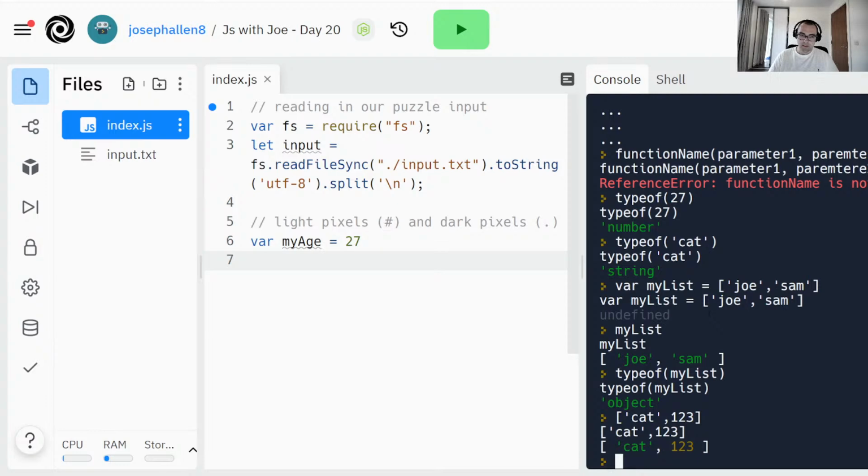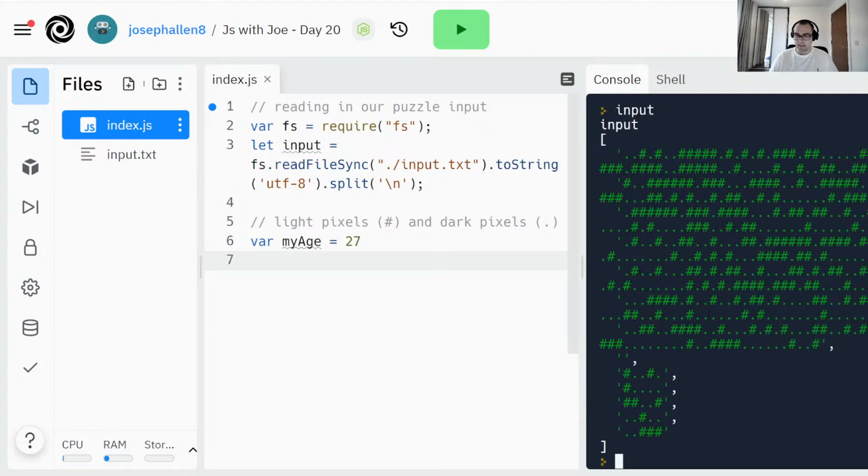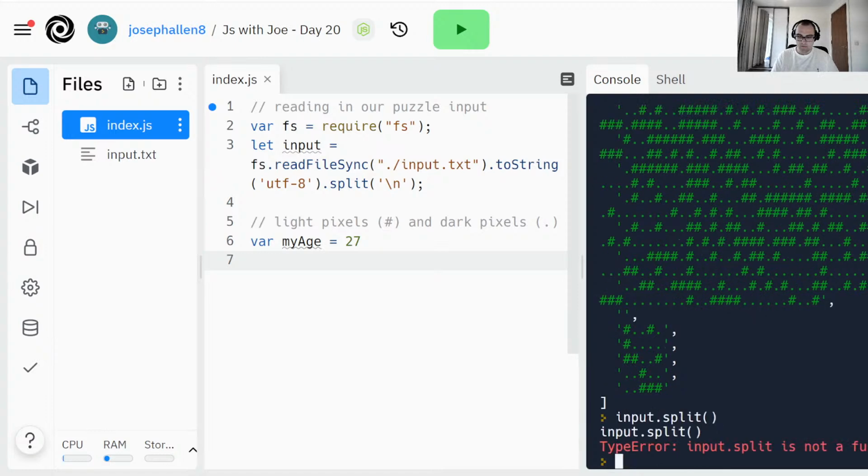So what I'm going to do is, input is already a list. You can see that by these square brackets at the top and bottom. And I can see I've got my image enhancement algorithm, though it's been split onto new lines, which isn't ideal. And I've got my image, which has been split onto new lines, which is ideal. And then in between them is this empty one. So what I should be able to do is split on that. I'm not sure if input has a split function though. No, it doesn't.